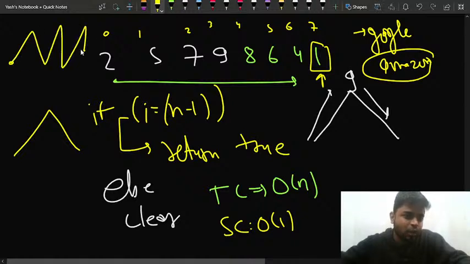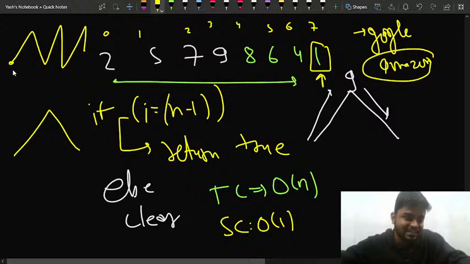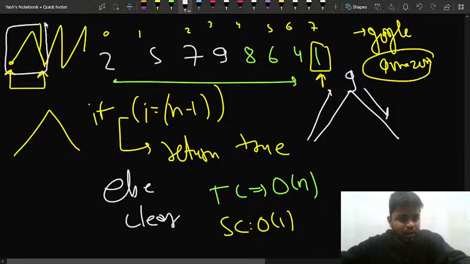Let's say there are a lot of mountains in an array. If an array is indicating a lot of mountains, and I ask you what is the largest range in which I am having the mountains, then let's say this seems to be the largest range of i to j such that you have the mountain, so you will print this particular length, right? This is one of the questions that Amazon has also asked, so you can try it out.